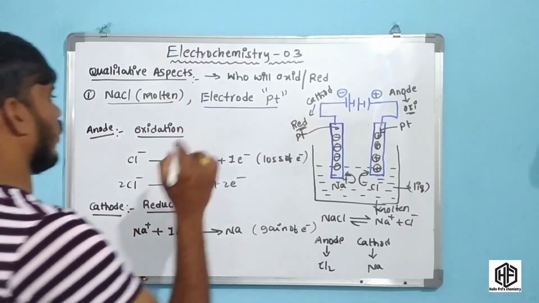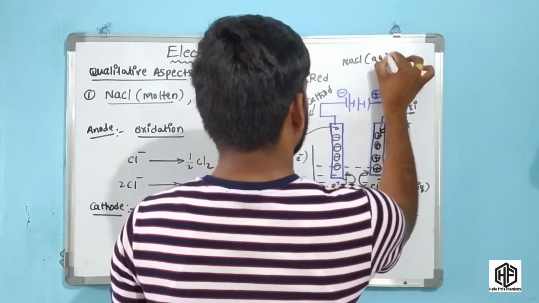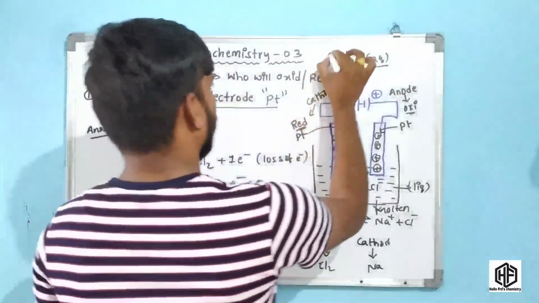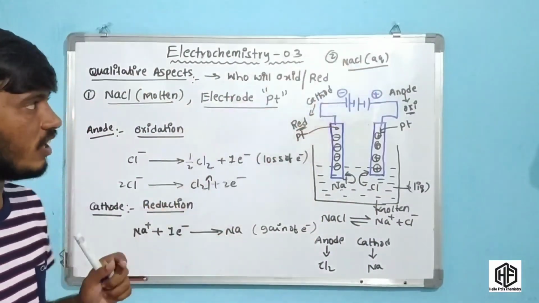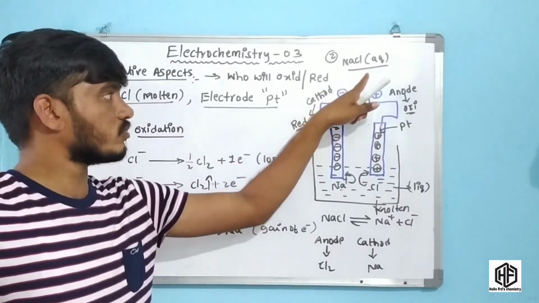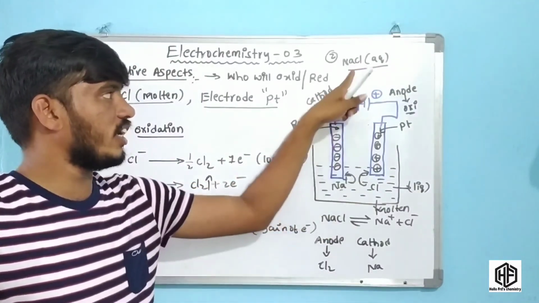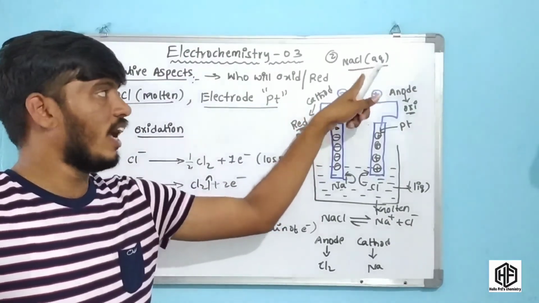For example, consider NaCl in aqueous solution. Okay friends, NaCl in aqueous solution. This is the second example. What happened there, friends? In aqueous NaCl, the electrolyte solution contains water and NaCl, which means Na plus and Cl minus and water.